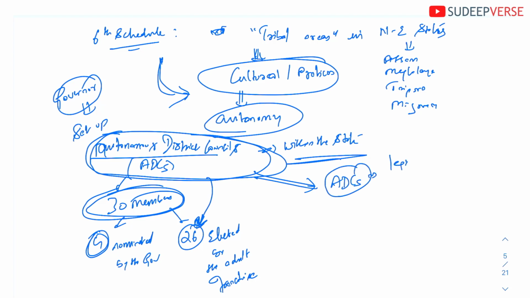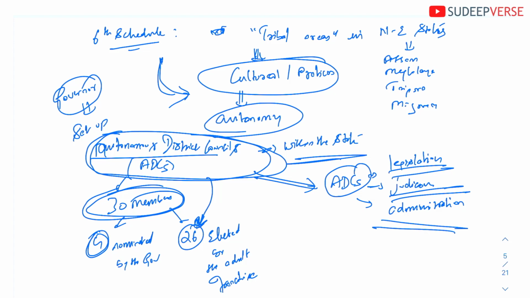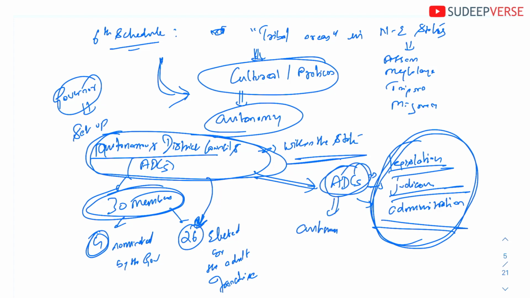The reason why we say that they have more autonomy is this: ADCs have the power of legislation, the power of judiciary, and the power of administration. Look at this. It has the power of lawmaking. It can also adjudicate several issues, especially revenue and land. It also has the power of administration. Because it has partly all these powers, ADCs are an autonomous body, and the sixth schedule provides relatively higher autonomy compared to the fifth schedule.